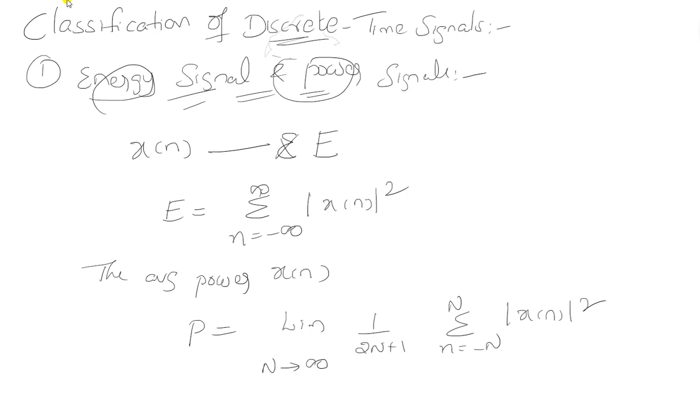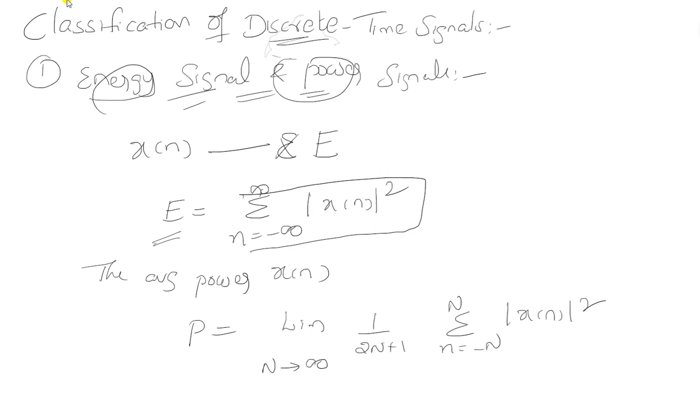Any signal is said to be an energy signal if it satisfies this condition: E is equal to sigma n is equal to minus infinity to plus infinity modulus of x of n whole square. The average power of x of n is given by P is equal to limit n tends to infinity 1 by 2n plus 1 sigma n is equal to minus n to n modulus of x of n whole square.